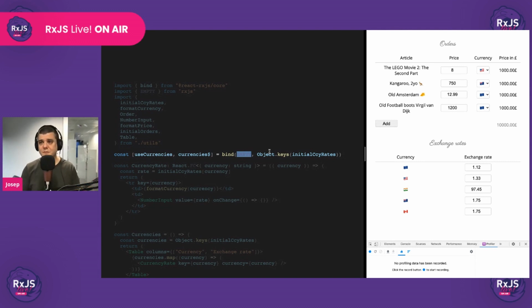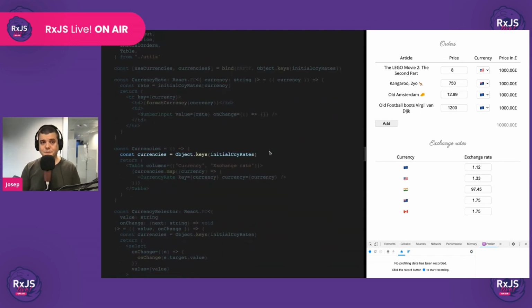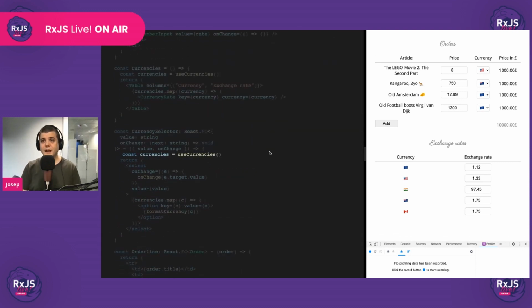Okay. Moving on, let's make something work like we did before. Let's use this observable that we created in the components that are using it, and we're done. Now let's make the exchange rates work. Okay. So far, like before, nothing is working. The only thing that we've done is to put these currencies in context.